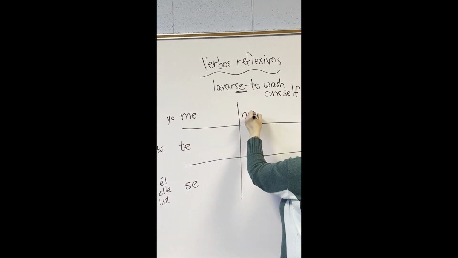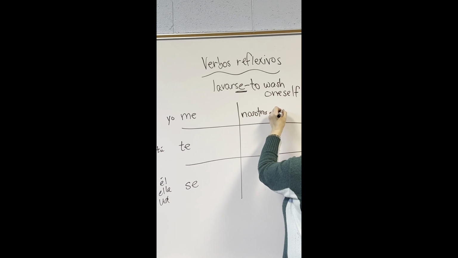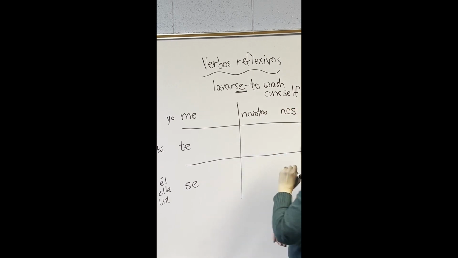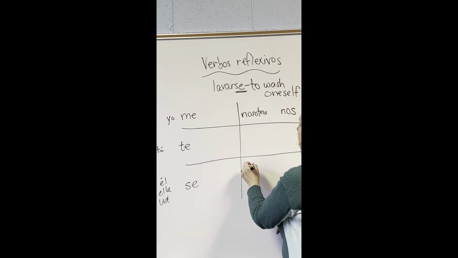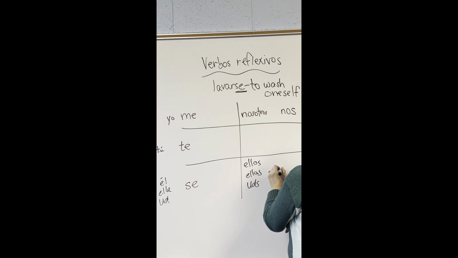Nosotros es nos, y ellas, ellos, ellas, ustedes is going to be se.